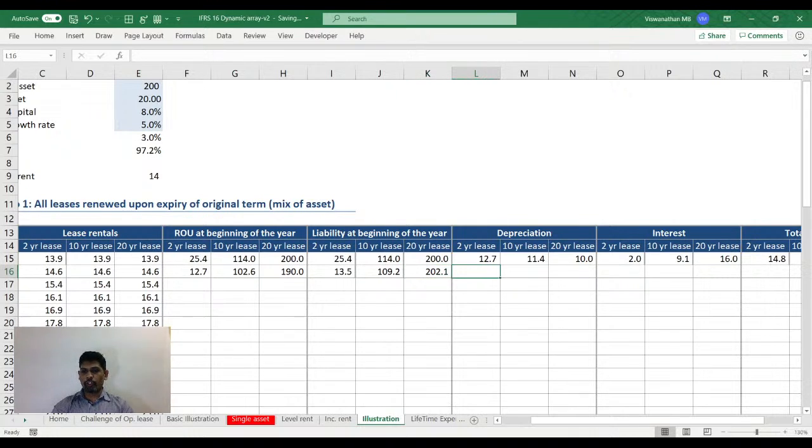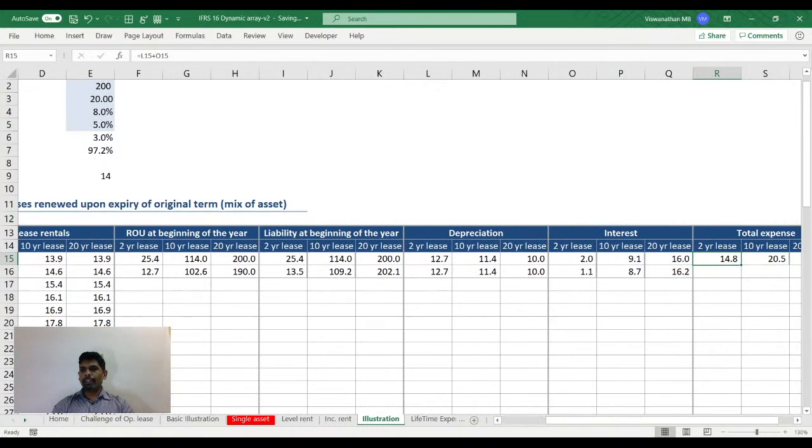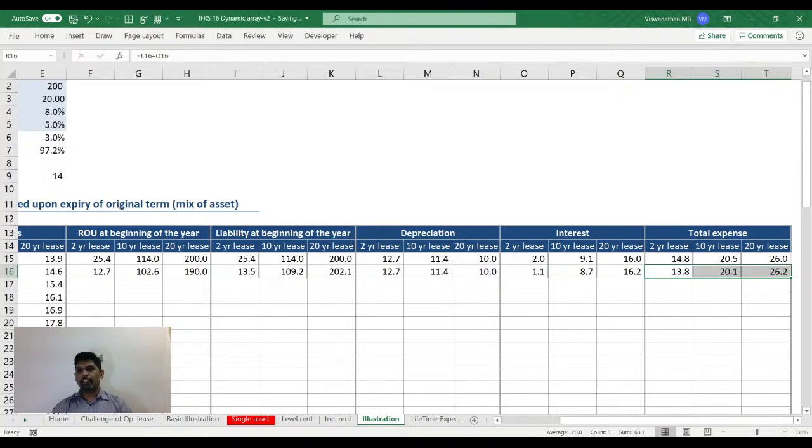And depreciation is going to be the same as what I got for the 2 years, because it's straight line. And we've got the numbers here. Now in the second year, when I look at it, notice that I've got some numbers here. Right now, in the second year you don't see a big problem. Let's go to the third year. What's going to happen here when I go to the third year?